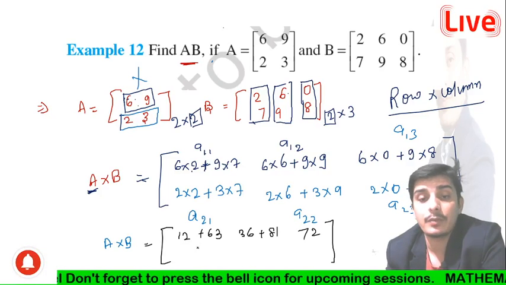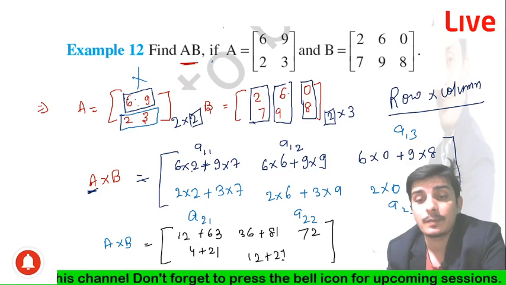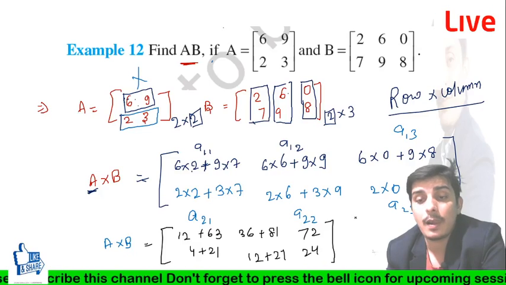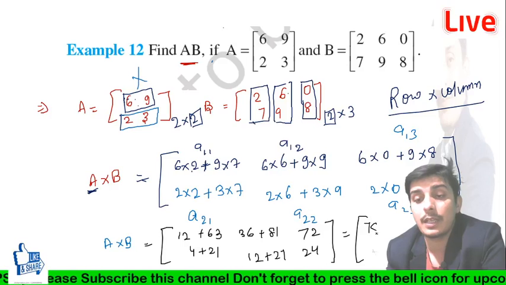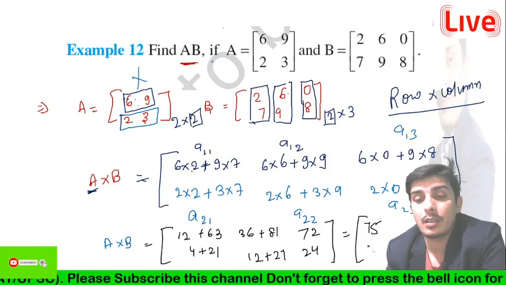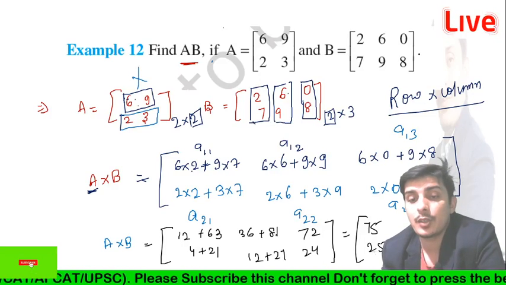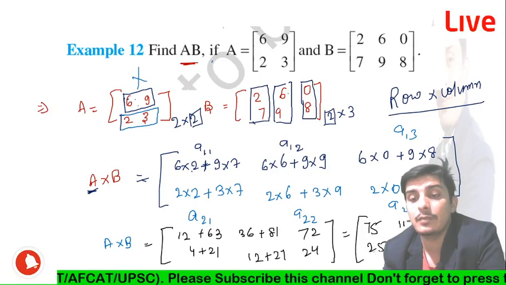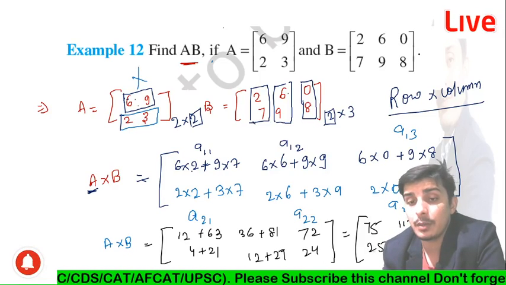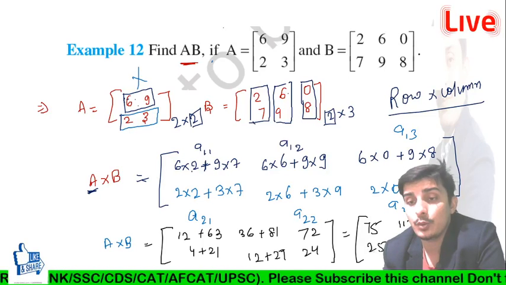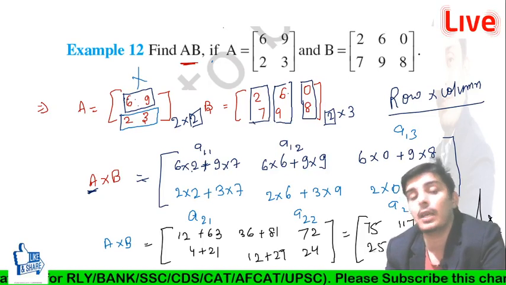Now we can write 4 plus 21, 12 plus 27, and here 24. Then 63 to 65 plus 10, 75 it will be, 25, and 36 plus 81 equal to 37, and you can write 170, right. And now 27 into 12 it will be 39, and 72 and 24. So it will be the correct answer for this question. So this is how you can multiply, okay.